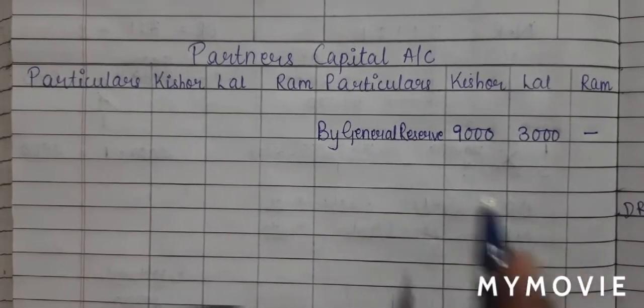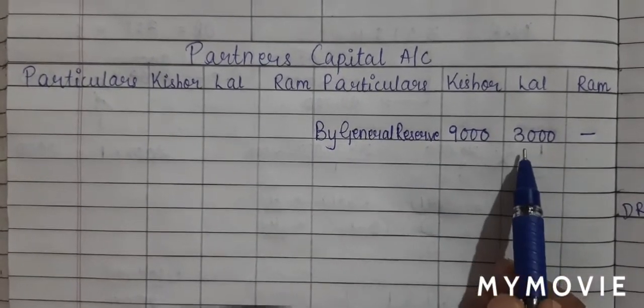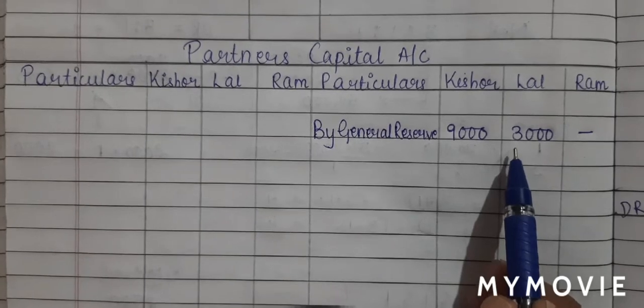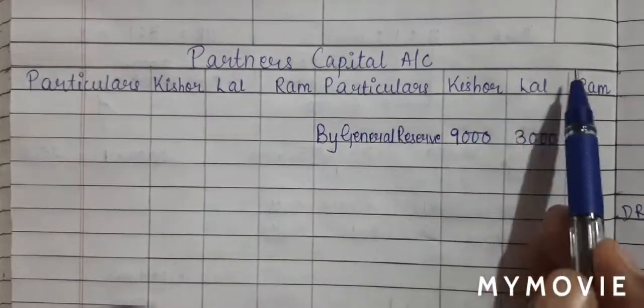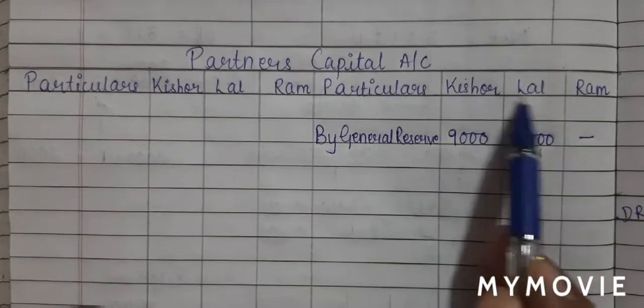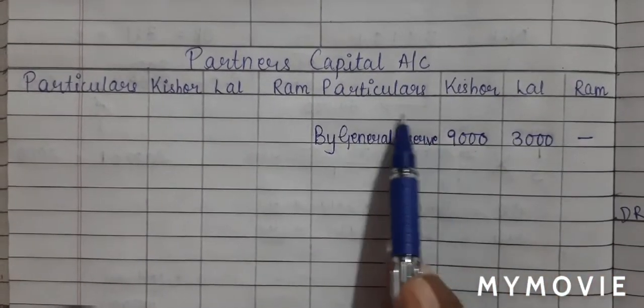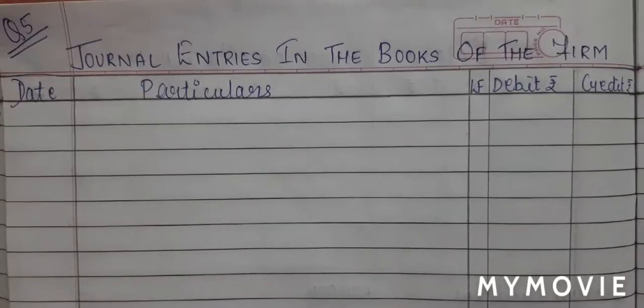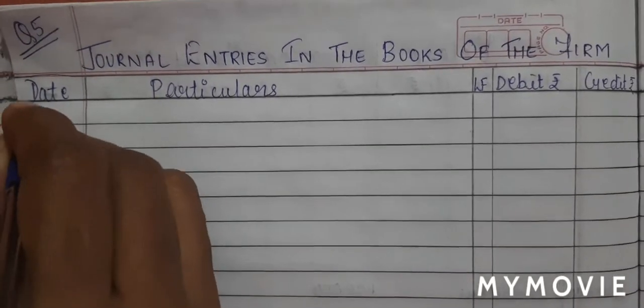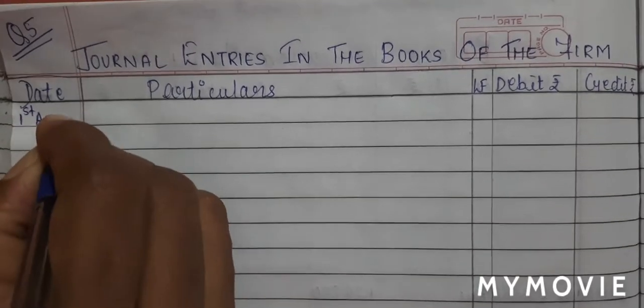Now students, we will have journal entry for this. Okay, this is our accumulated profits and losses. So we'll have journal entry for this. Our partner capital is credit. If partners are credit, general reserve will be debit. So let's write this in a journal. So the date will be 1st April 18.